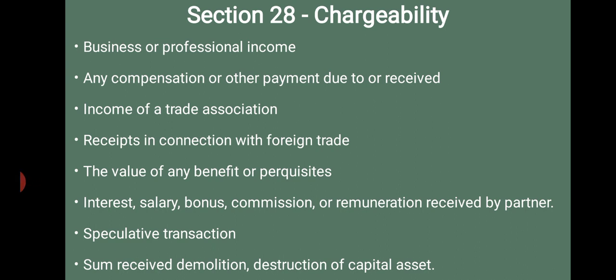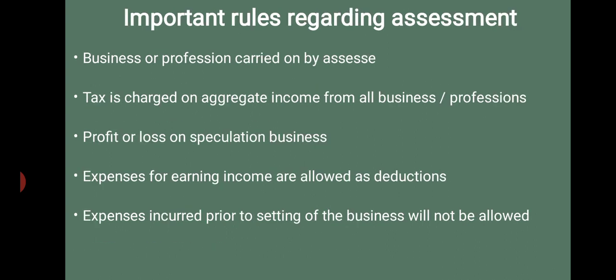That means any amount which is received in cash or in kind by means of demolition or destruction or discard of the taxable capital assets is chargeable under the head income from business, and it is allowed as a deduction under section 35AD. Okay, that we will discuss later. These are all the incomes which are assessed under the head income from business.